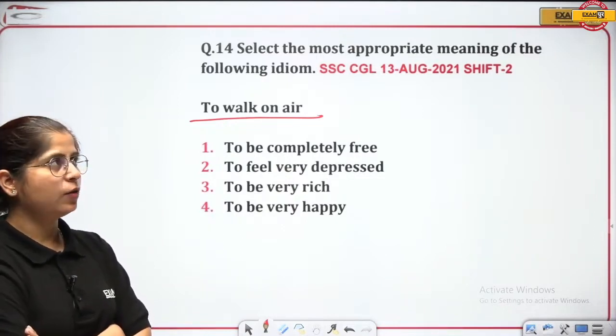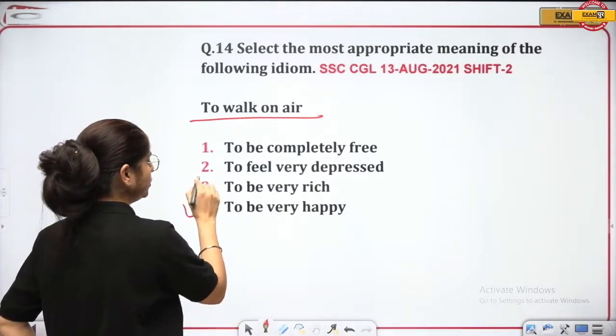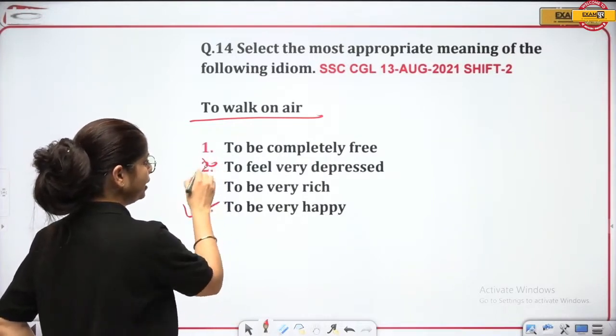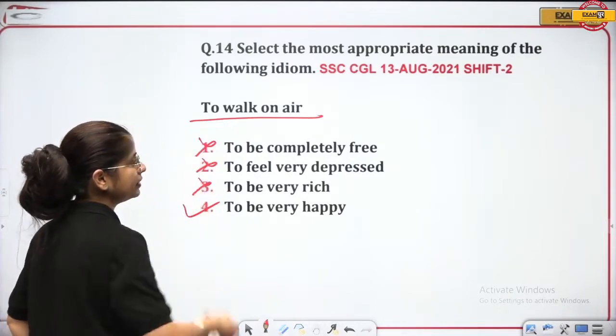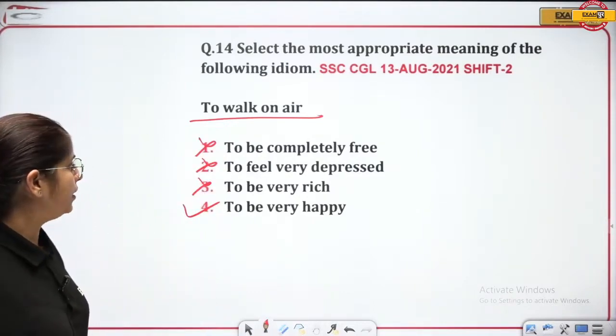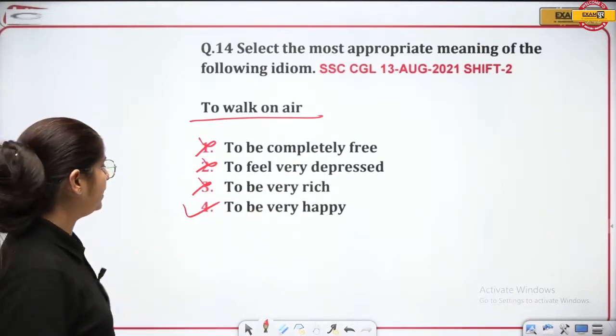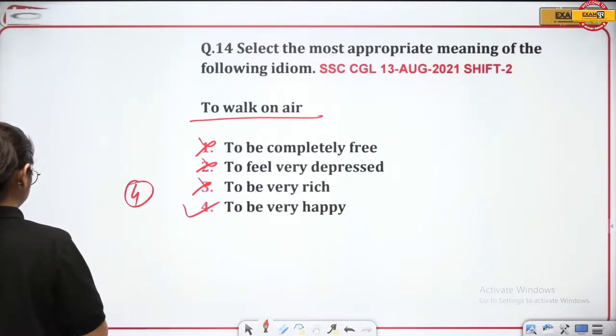To walk on air, when do we walk on air? When we are very, very, very happy, right? To be very rich is not the answer. To feel very depressed is not the answer. To be completely free is not the answer. Your answer for this idiom is what? To be very happy, right? The 4th one is the answer here.